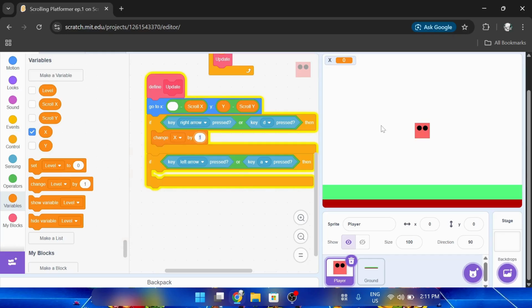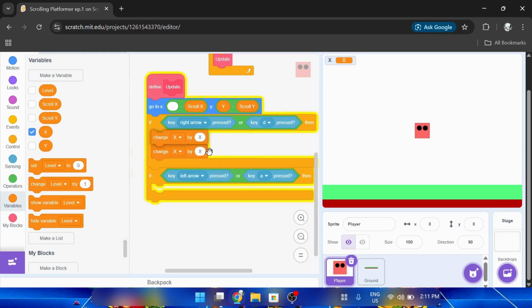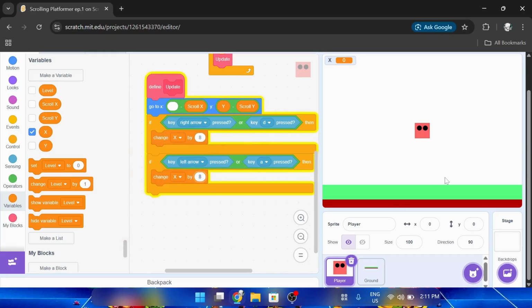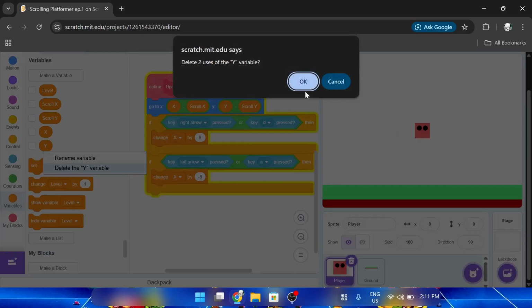Change X by A, and let me just duplicate this one. I'm so sorry that this had to happen. Please forgive me. I'm not as good as you think, but I'm trying my best to get a big following, so I'm super sorry. So let me delete this one.